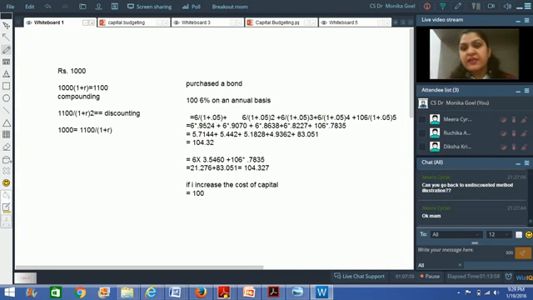but here we will not stop our discounting at the end of the period where we get the money back. We will keep on doing the discounting. Like the example which I had taken up over here, we discounted all the cash flows which we are going to receive over a period of time. This 6 rupees which I am going to receive in 4 periods, I am going to add them together, and in the 5th year, whatever principal money I am going to get back, that also I am adding. So all the money which I am going to get on a particular project over its life, I am going to add it together.